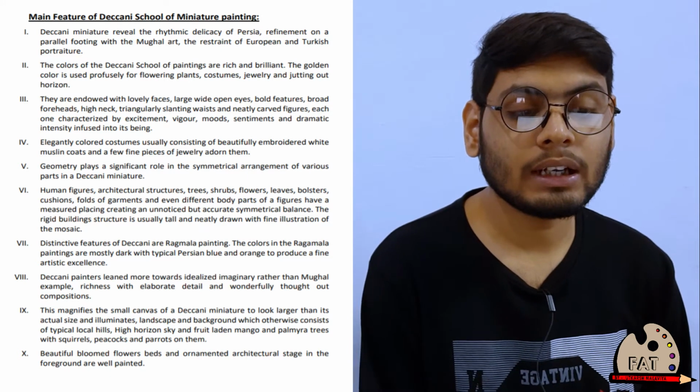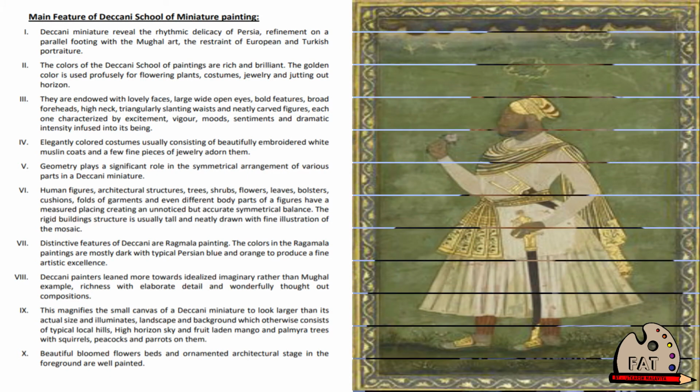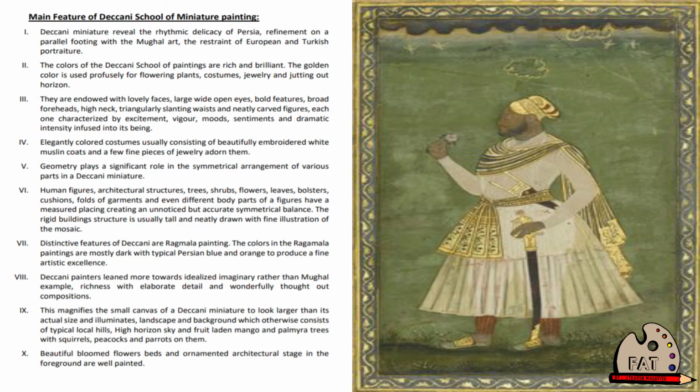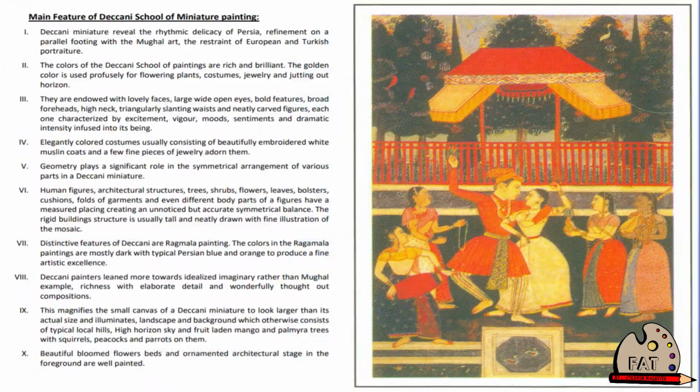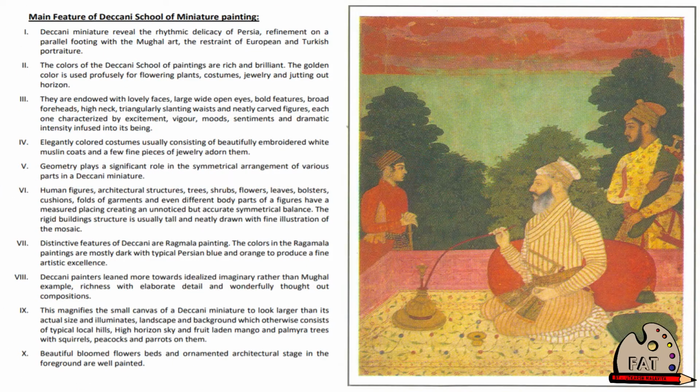Fourth point, elegantly colored costume usually consisting of beautiful embroidered white muslin coats and a few fine pieces of jewelry adorned them. Sixth, human figures, architectural structures, trees, shrubs, flowers, leaves, bolsters, cushions, folds of garments, and even different body parts of a figure have measured placing, creating an unnoticed but accurate symmetrical balance. The rigid building structure is usually tall and neatly drawn with fine illustrations of the mosaic. You are shown with the example, you can see it is very clear.